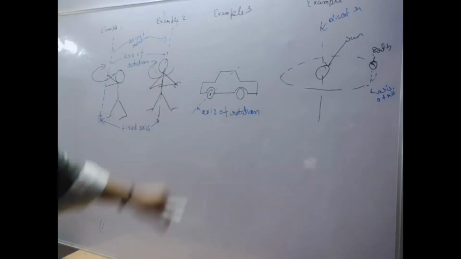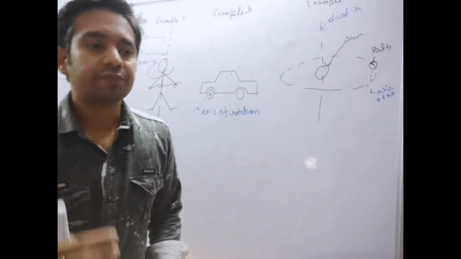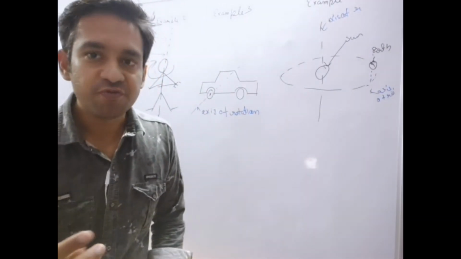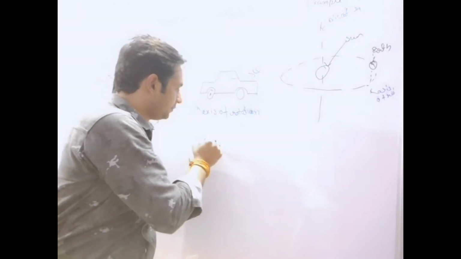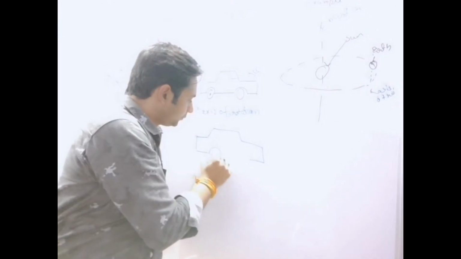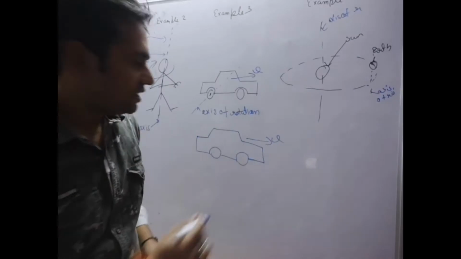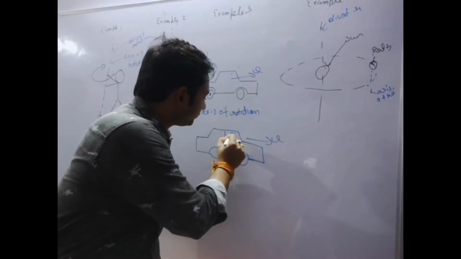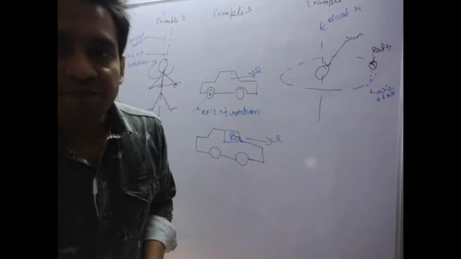But in this case, if we assume another car or a non-inertial frame of reference which is also moving with velocity v, then there is another car which is also moving with velocity v.